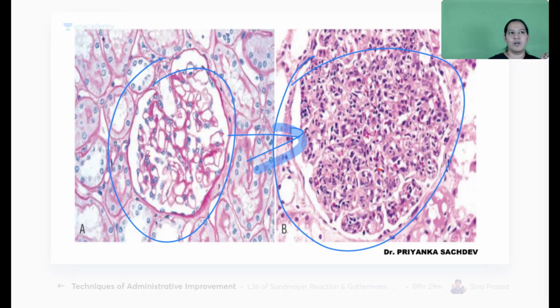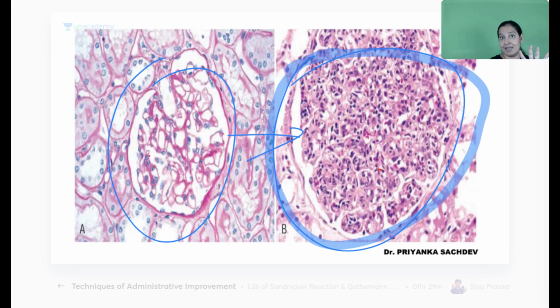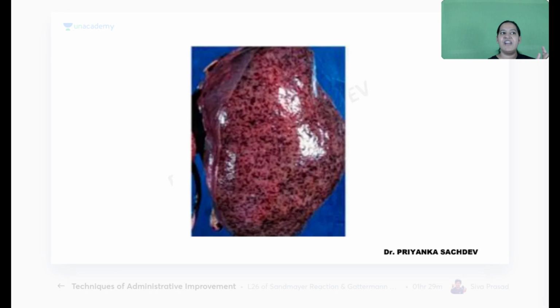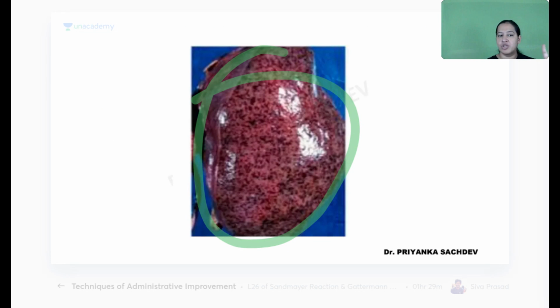It is not starry sky. The starry sky term is used in Burkitt lymphoma, Dr. Tariq; don't use the term starry sky here. The glomerulus is enlarged and hypercellular compared to normal. This is microscopy and this is gross, the flea-bitten kidney. Learn both; these are the two hallmarks of PSGN.